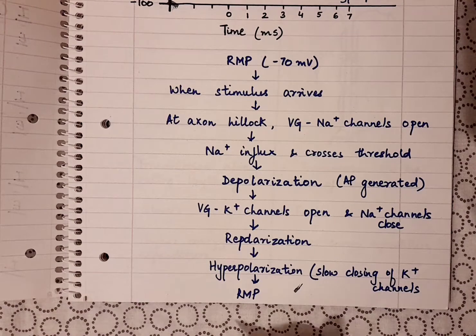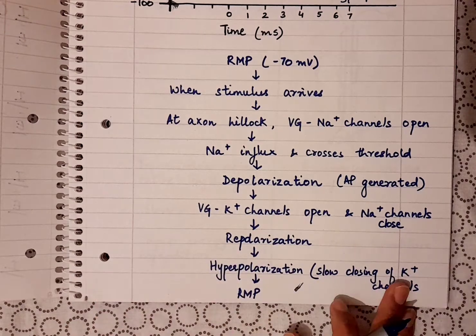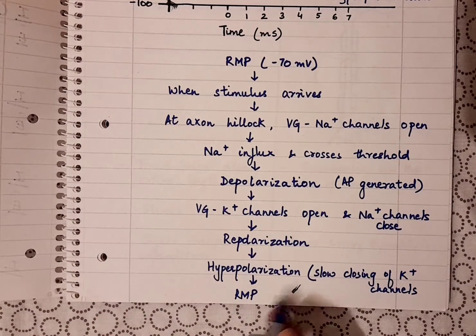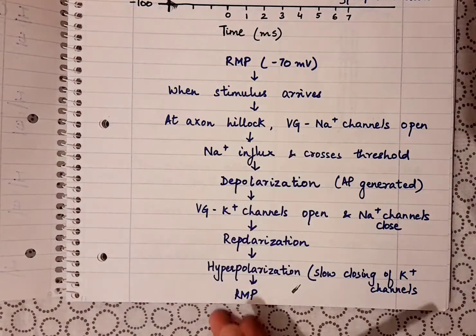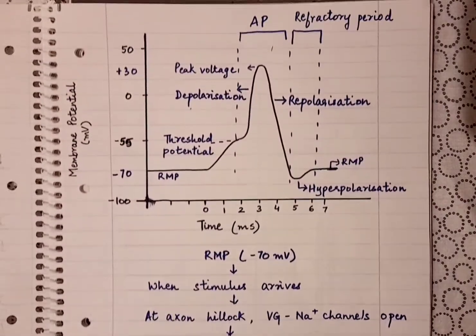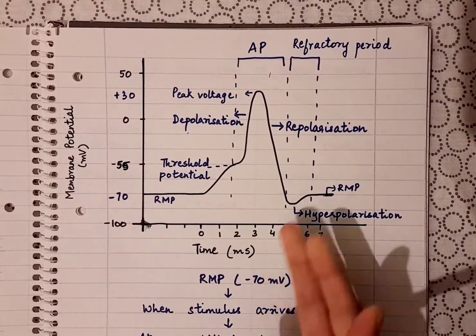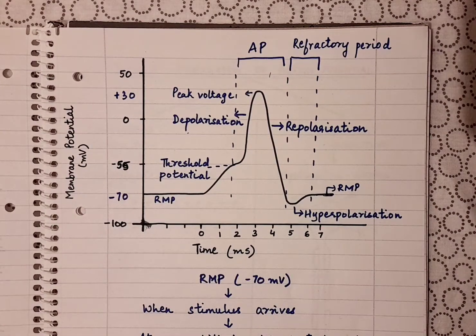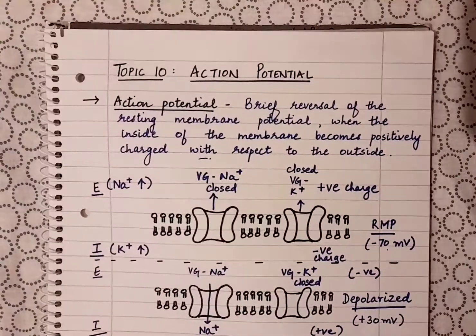And once the refractory period is done, again the RMP is achieved in the neuron. So it is again at rest until it gets a new stimulus. This is a brief flow chart to explain the different stages. This is an important graph again to represent the action potential.